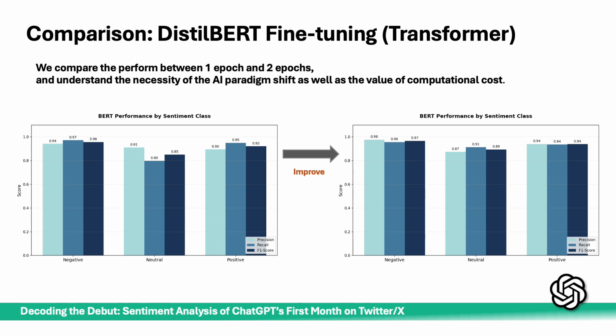Finally, we had the highest expectation for fine-tuning BERT. Even after just one training epoch, it achieved impressive results. We then invested the time and computational resources to train it for 2 epochs, yielding even more significant improvement. However, the process highlighted a key limitation: computational cost. The time consumption and hardware instability we faced gave us a profound appreciation for the resource intensity required to train the large transformer-based model.